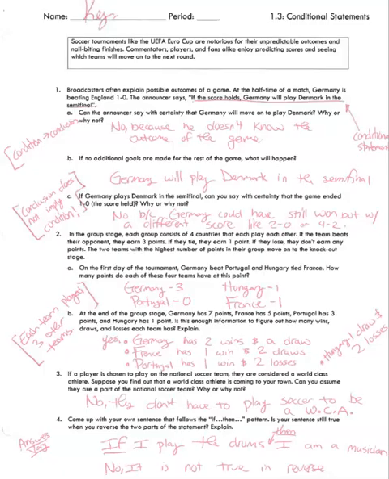The next one, if a player is chosen to play on the national soccer team, they are considered to be world-class athletes. Suppose you find out that a world-class athlete is coming to your town, can you assume that they are part of the national soccer team? Why or why not? No, you cannot, because you don't know that they play soccer. And then the last one is come up with your own sentence in if-then form, a conditional statement. So if you say, if I play the drums, then I'm a musician.